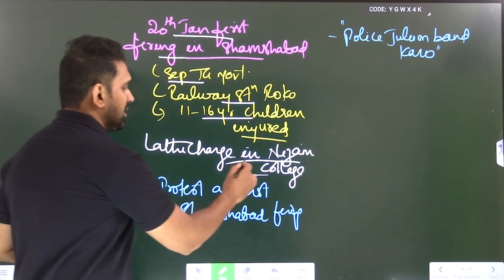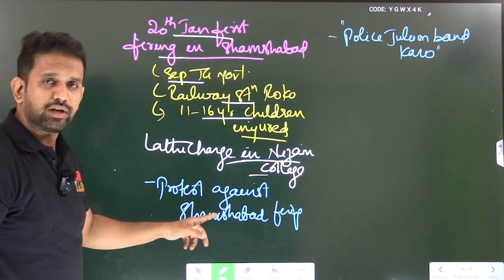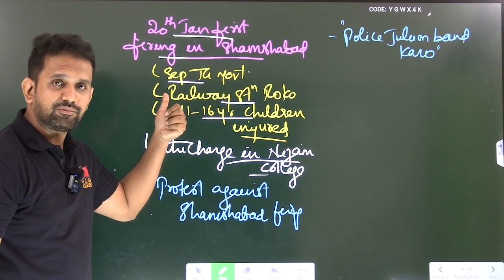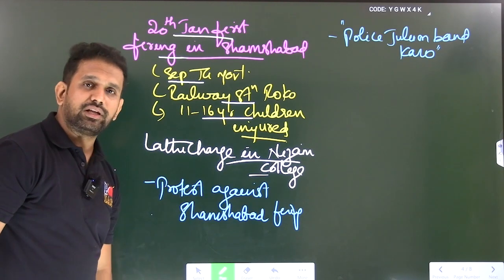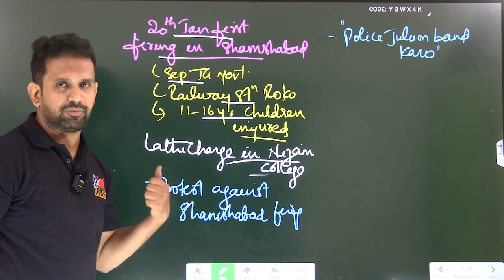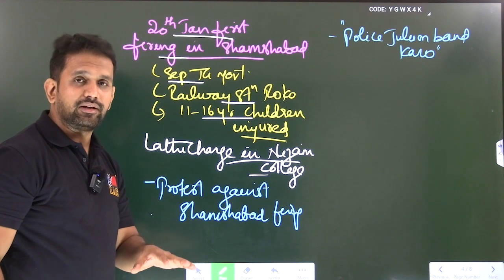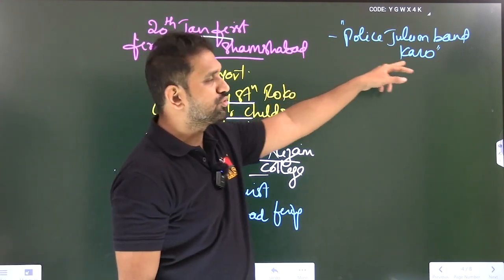And lathi charge in Nizam College. In order to protest the police firing that happened in Shamshabad, a meeting was going on in Nizam College condemning the attack of police firing on the Shamshabad students. So in Nizam College, when they were condemning, they were also giving the slogan like Police Zulum Band Karo.